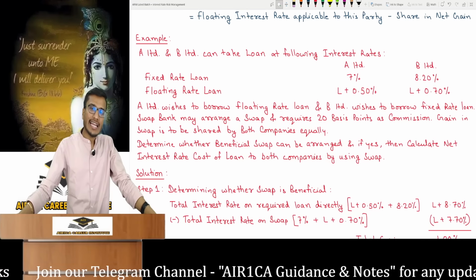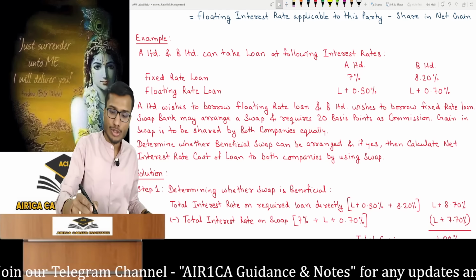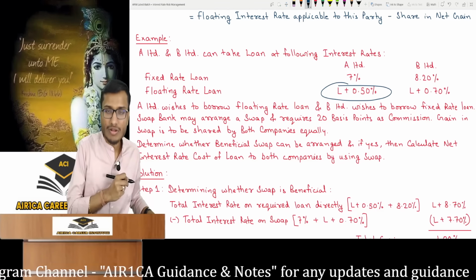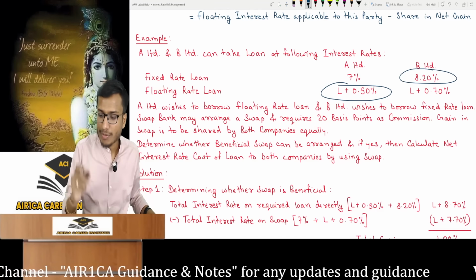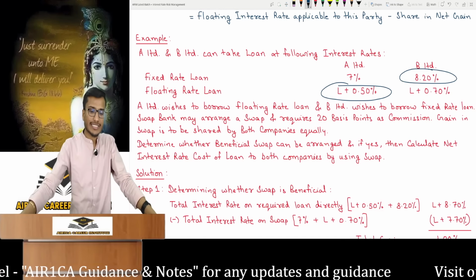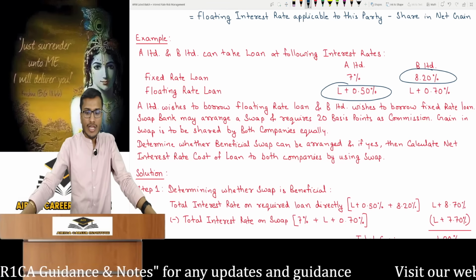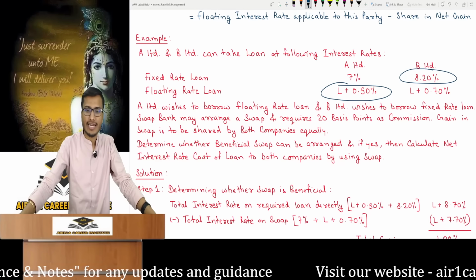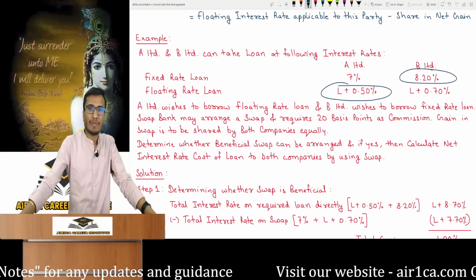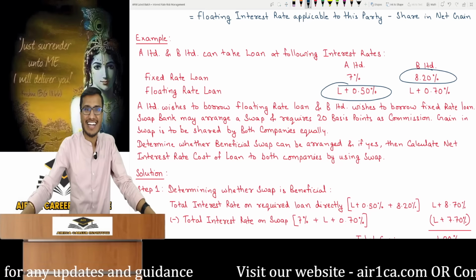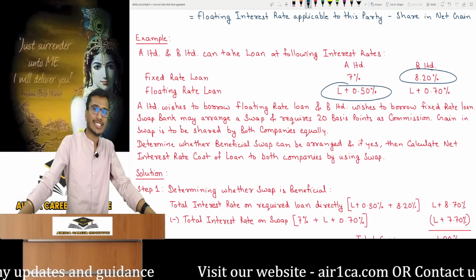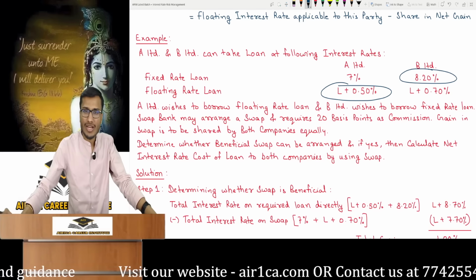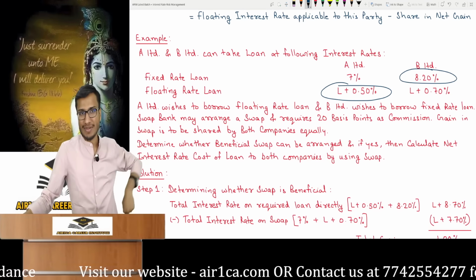So now see what happens. A Limited tells the banker that it wants a loan at a floating rate. And B Limited says, I want a loan at a fixed rate. This is what they both want. So A Limited is getting a good interest rate in the market. It has no problem because its credit rating is good. B Limited knows that its credit rating is not good. That's why the banker quoted a higher interest rate. B Limited knows this. So B Limited has not yet confirmed the loan and neither has A Limited confirmed it.